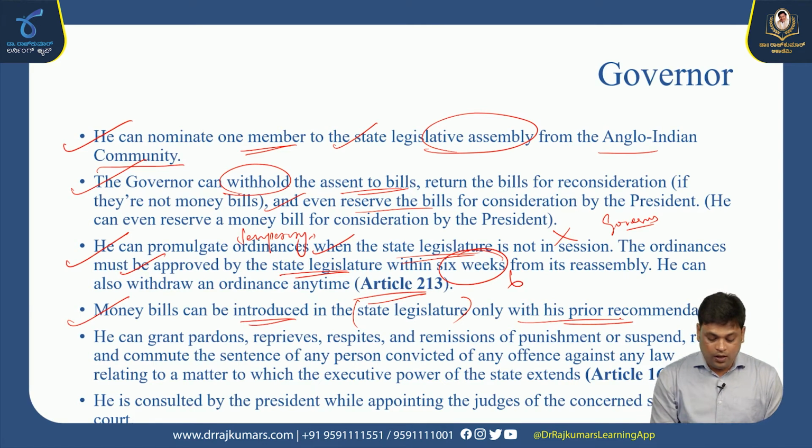Likewise, he can grant pardons, reprieves, respites, and remissions of punishment, or suspend, remit and commute the sentence of any person convicted of any offence. That comes under Article 161. All the matters related to this are which power? Judicial power. He is consulted by the President while appointing the judges of the State High Court.